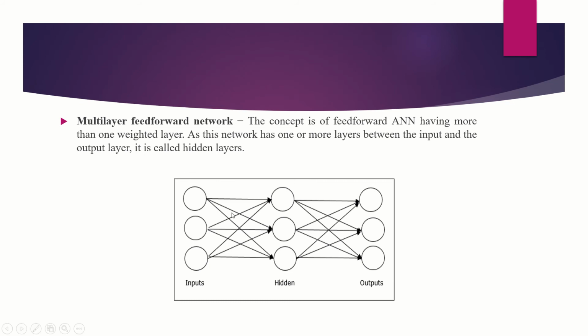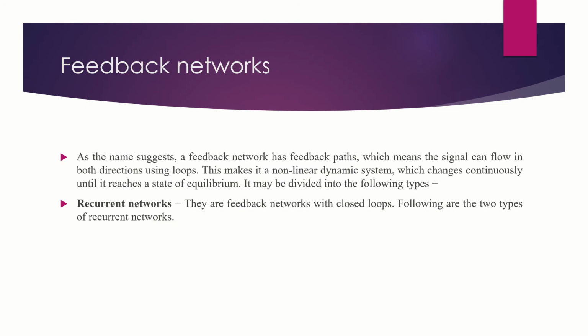In this diagram you can see the input layer and output layer, as in the single layer feed forward network, but the layer in between them is called the hidden layer, and here too every node is connected to every node of the next layer.